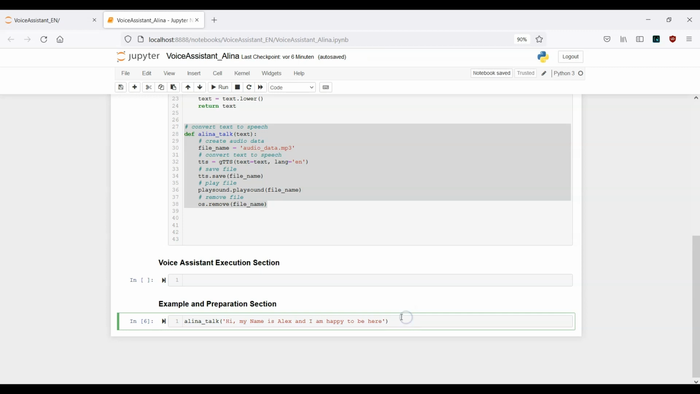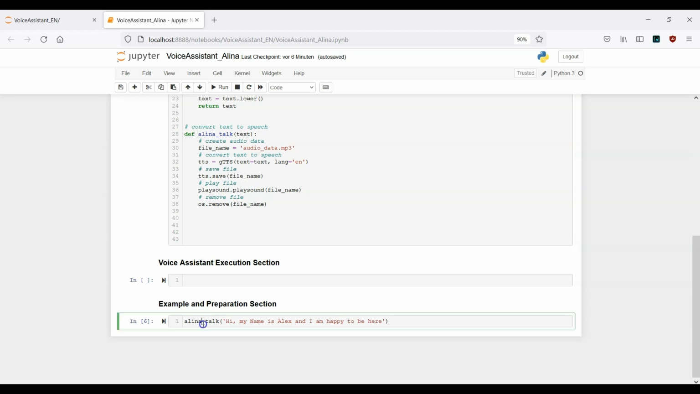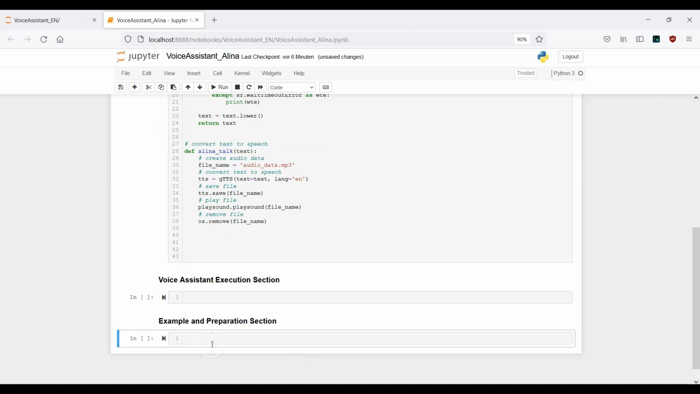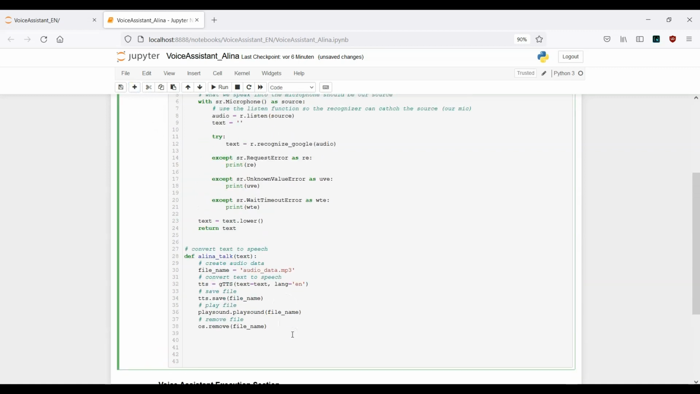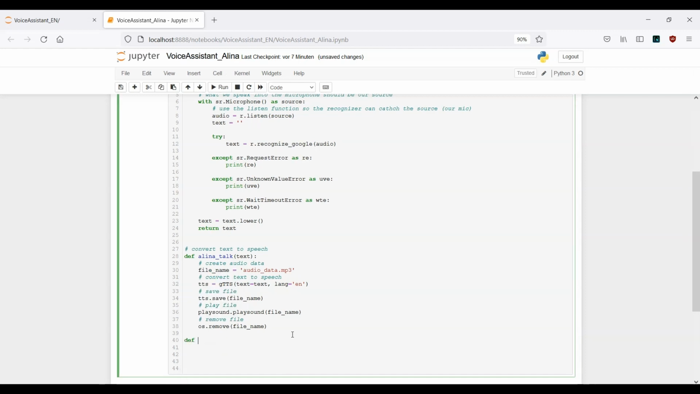Okay, and this is actually why I've chosen to create this section here, so we can step by step take a look at the different steps in our assistant creation. Now I can just delete it because we don't need it here. And in the next step, as I told you, we have to create a reply function. So def Alina_reply, and here again we have to provide a text.